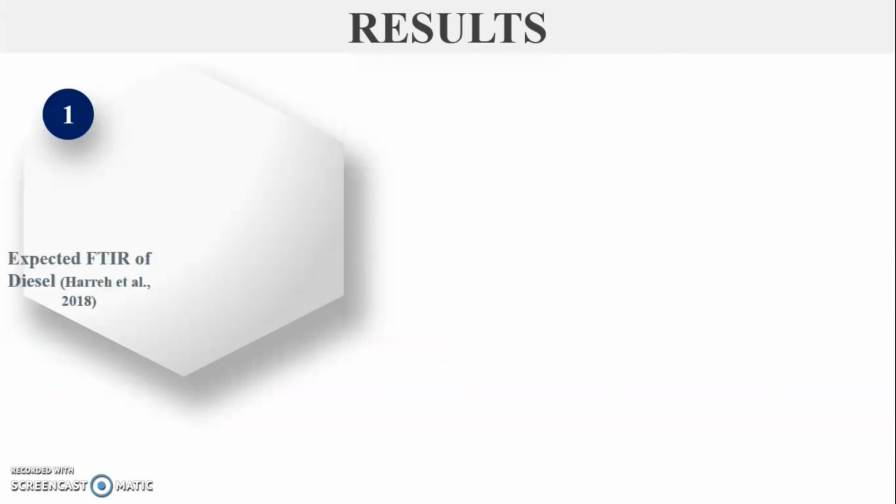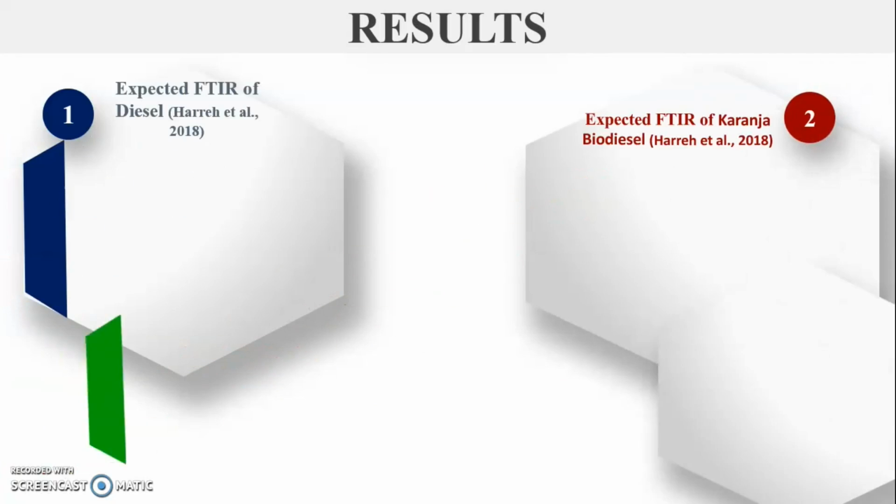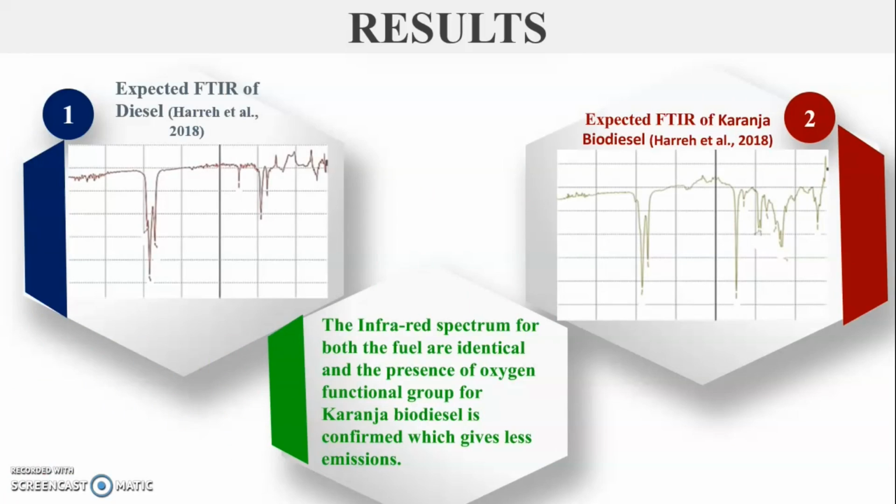So moving on with the results, or I should say expected results, we have the FTIR for both diesel and biodiesel. The infrared spectrum for both the fuels are identical, and the presence of oxygen functional group for Karanja biodiesel is confirmed, which gives less emissions. We can see that here we have the CO functional group and here we have the CN functional group for the Karanja biodiesel. Here the CO functional group helps in the reduction of carbon monoxide and the CN functional group actually helps in the production of nitrogen oxides.